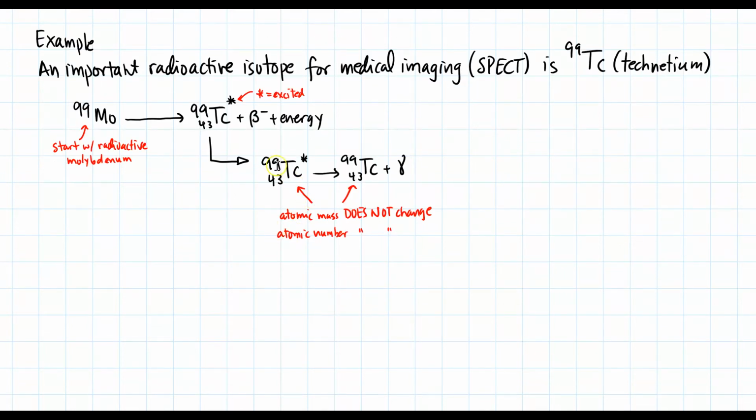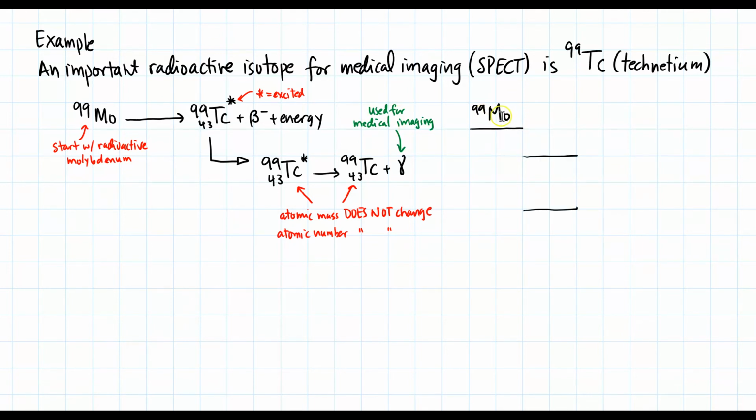When you look at the atomic masses of the excited state and the de-excited state, it does not change. If you look at the atomic numbers, they do not change either. It is this gamma ray that is used for medical imaging. Now let's draw a picture of the reaction.